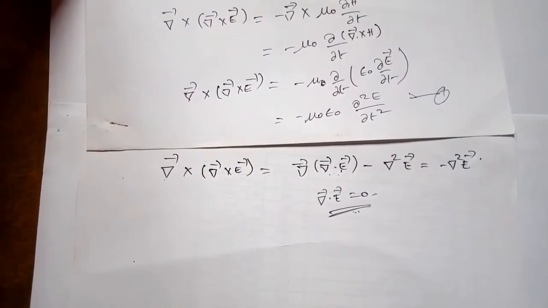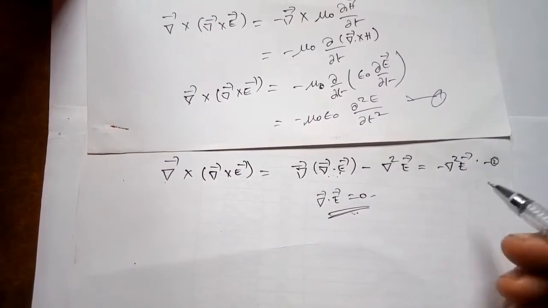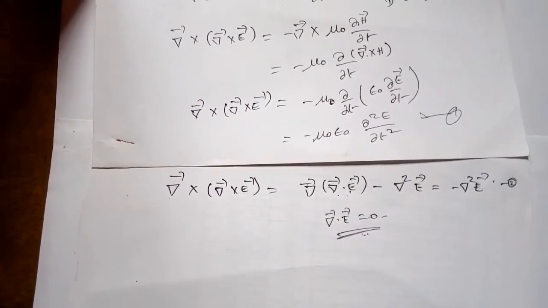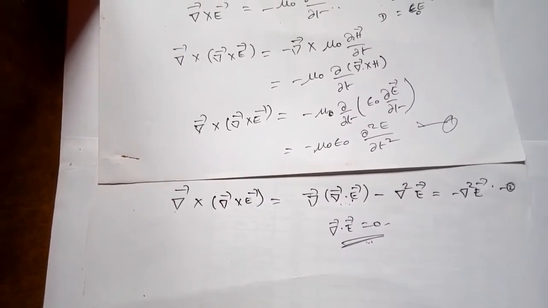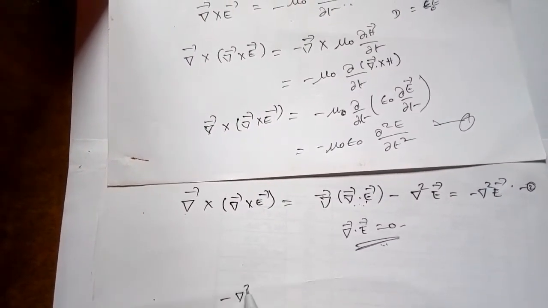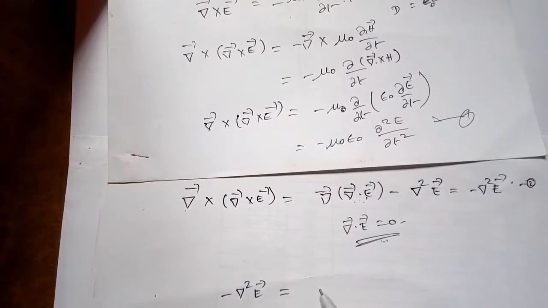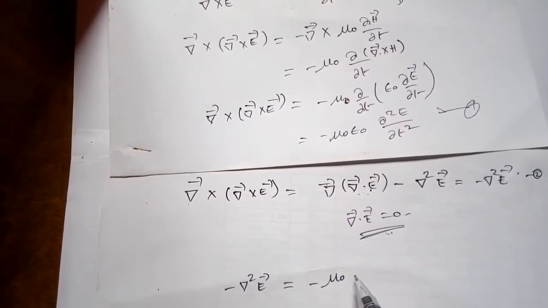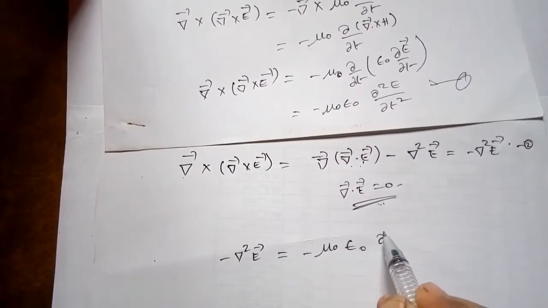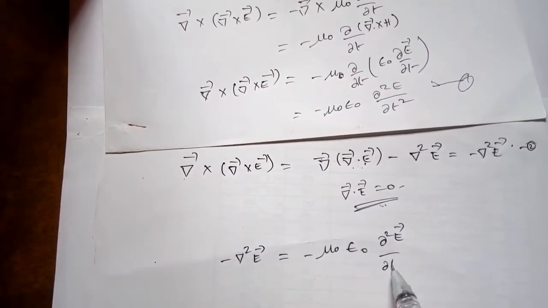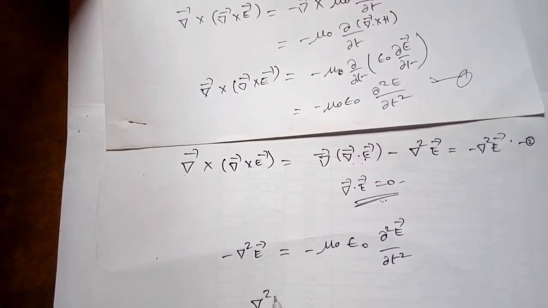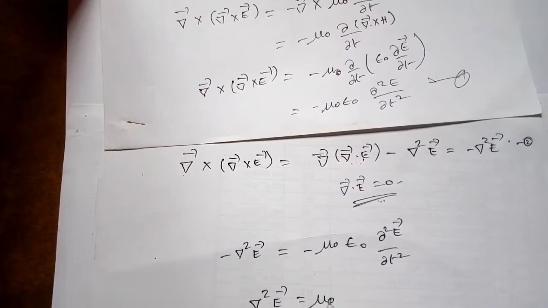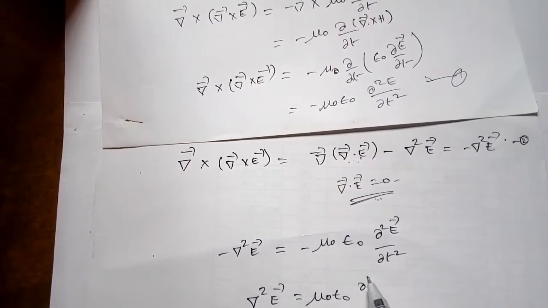Substituting 2 in 1, you get minus del square E is equal to minus mu naught epsilon naught dou square E by dou t square, or we can write del square E is equal to mu naught epsilon naught dou square E by dou t square.